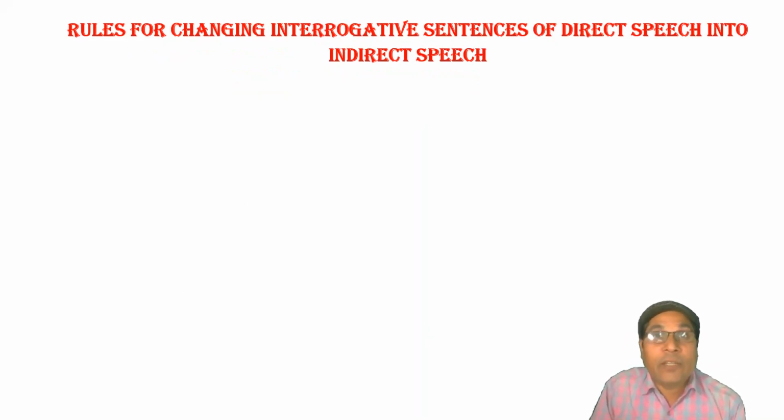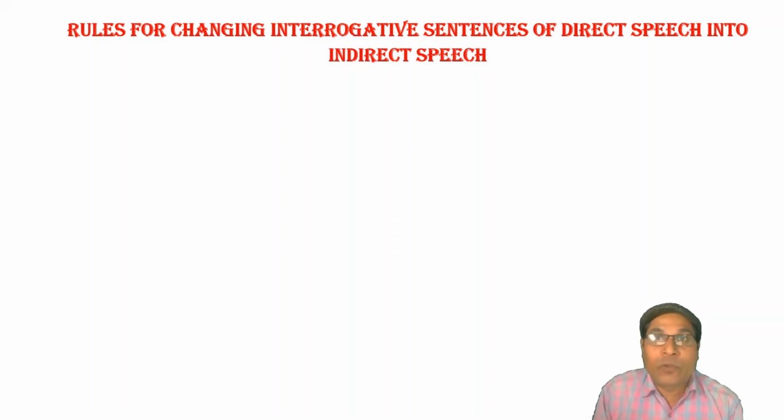Interrogative sentences are those sentences that ask a question and always end with a question mark. Please listen again: interrogative sentences ask a question and always end with a question mark.